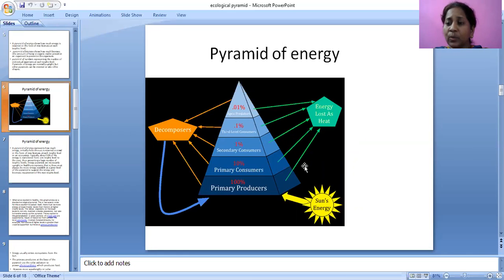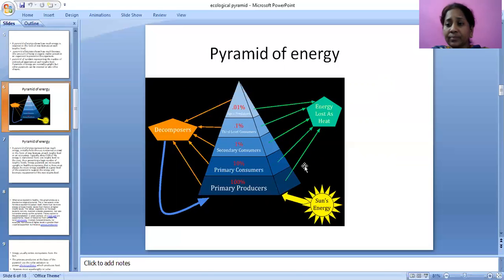This process is going on, and because of that only we producers are still remaining. Unless whatever the temperature present in the sun comes onto the earth, everything will be burnt. But it is not happening because of the heat budget. In a minute of time, the temperature absorbed is equal to the temperature lost from the earth.